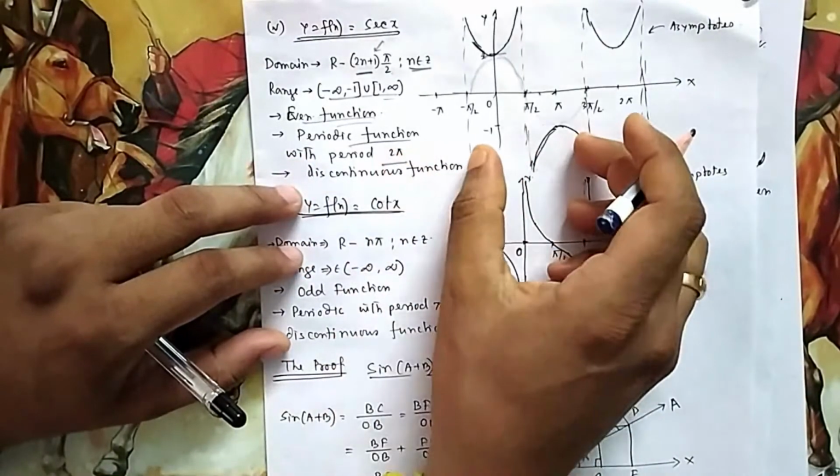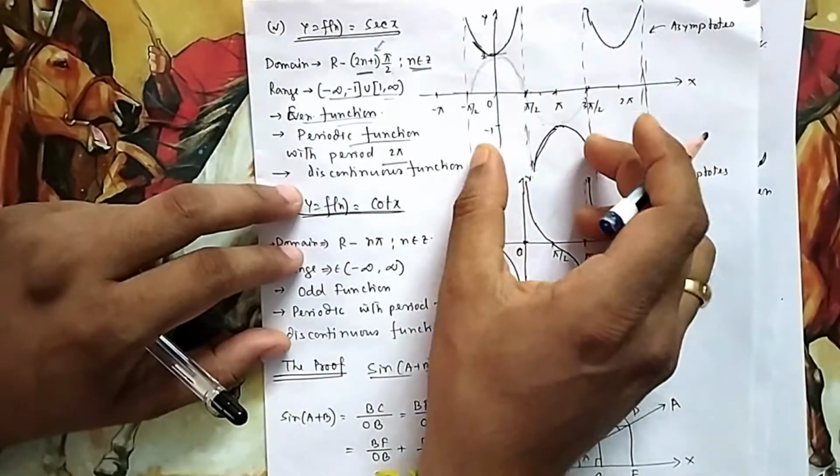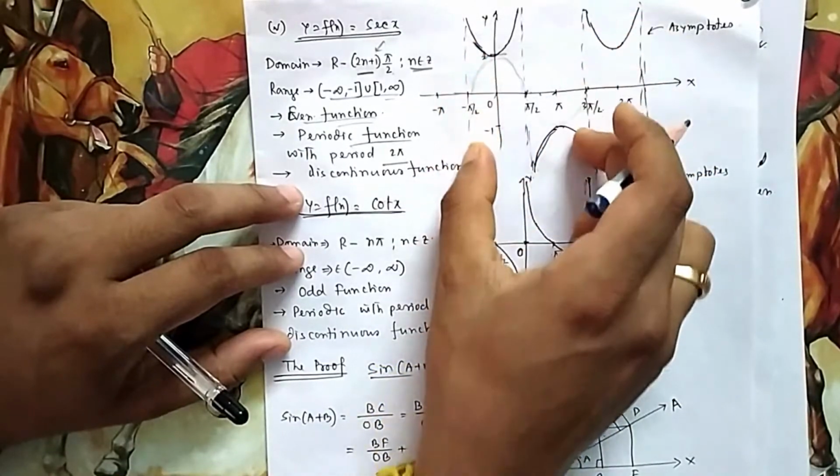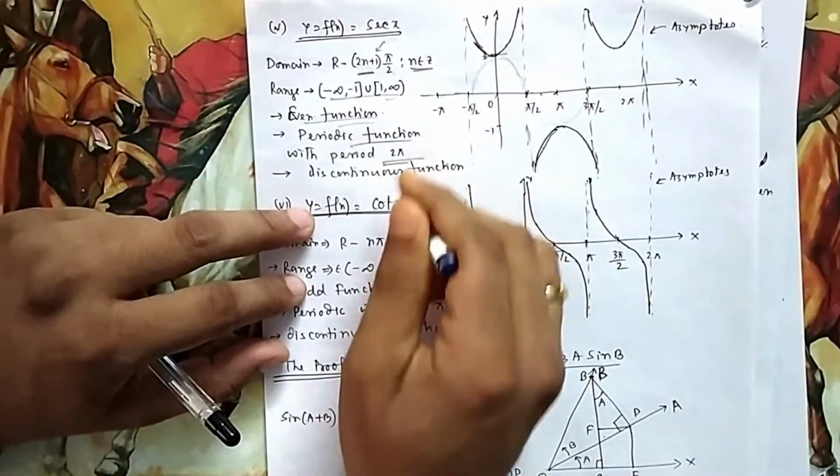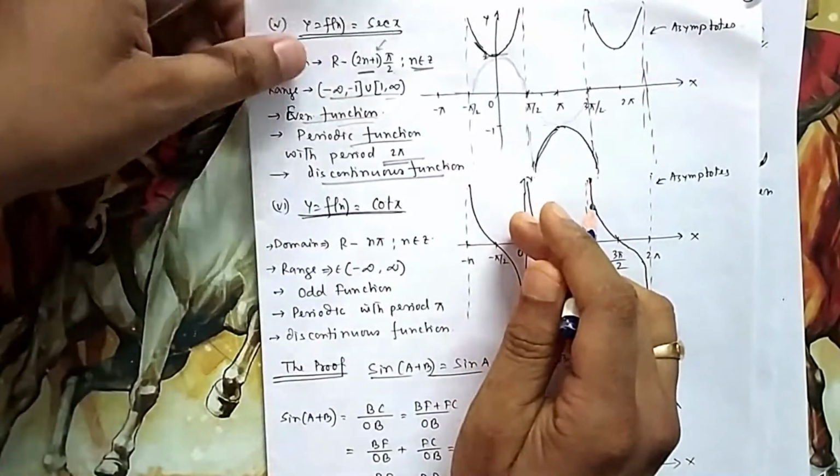What is the period? Again 2 pi. You take a value of 2 pi, from minus pi by 2 to 3 pi by 2, you cut it and you paste it, it will be the same. Discontinuous, yes it is discontinuous.